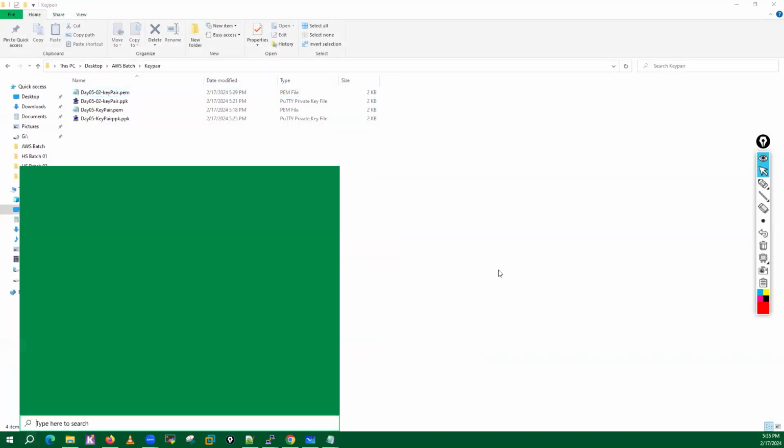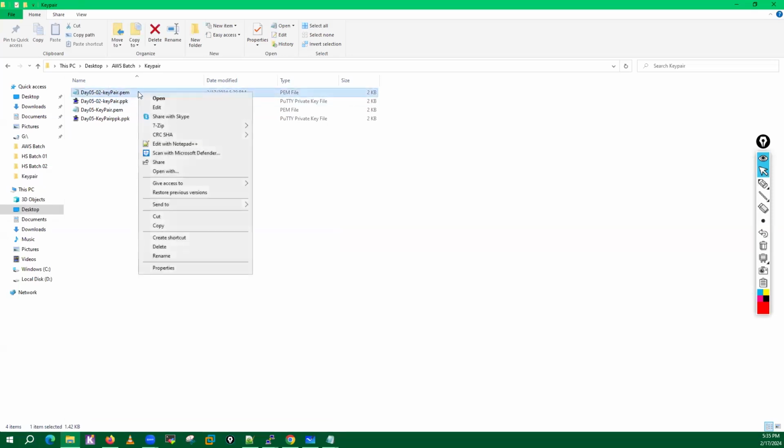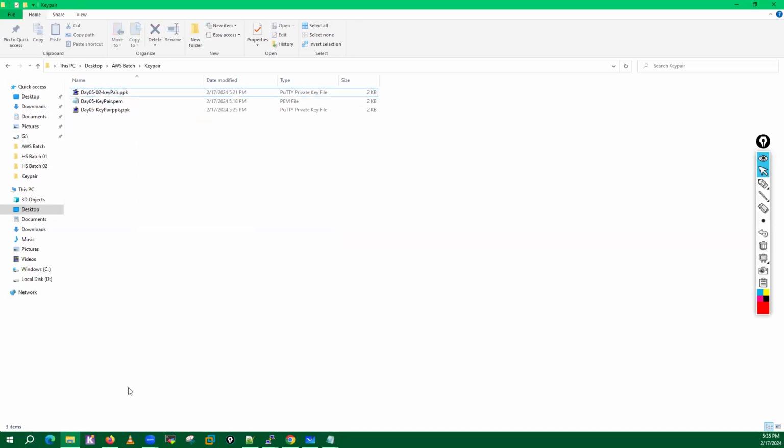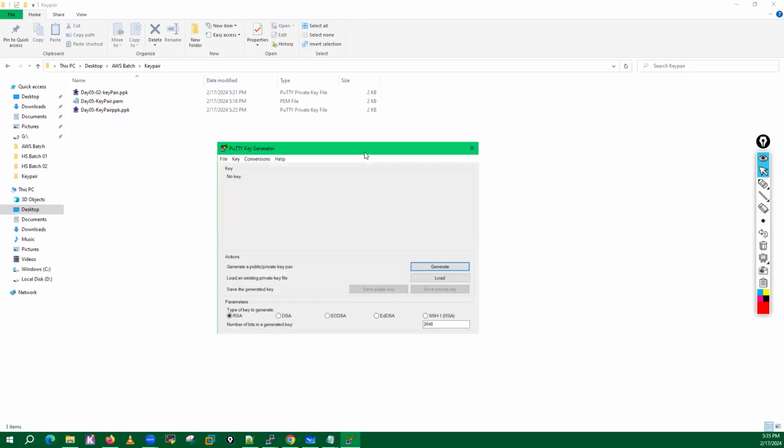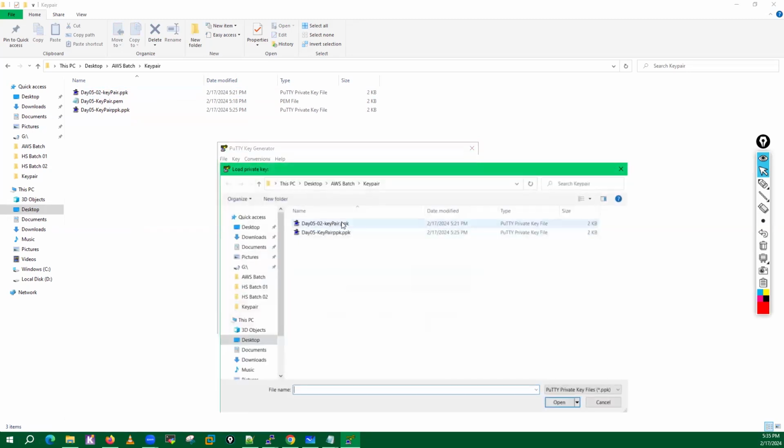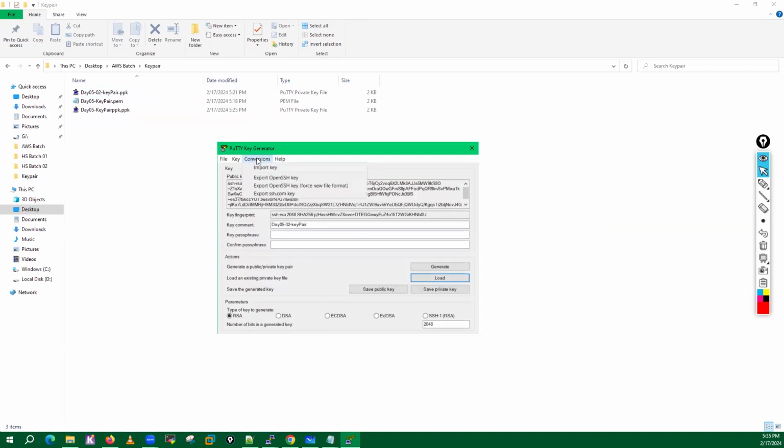Let me open PuTTYgen and let me delete this one. PuTTYgen. I load the key. Let me load this day 5 ppk file. Go here, Export OpenSSL key.